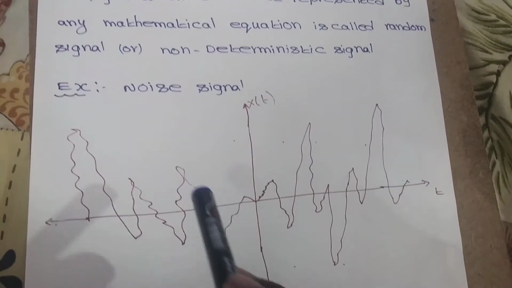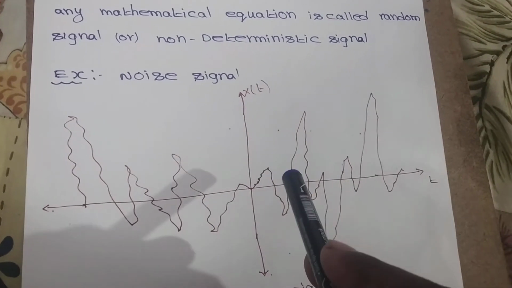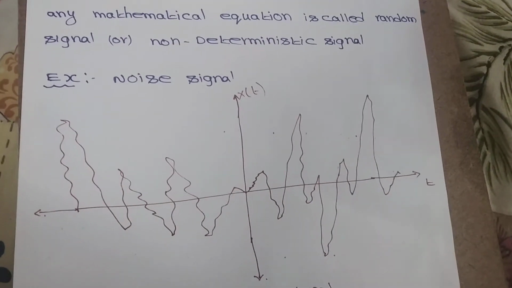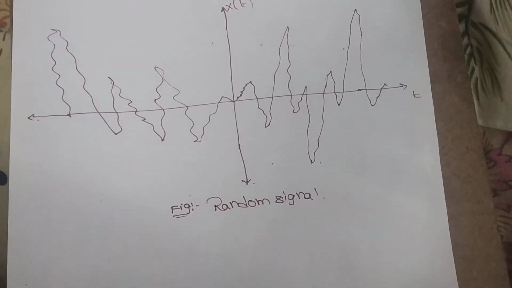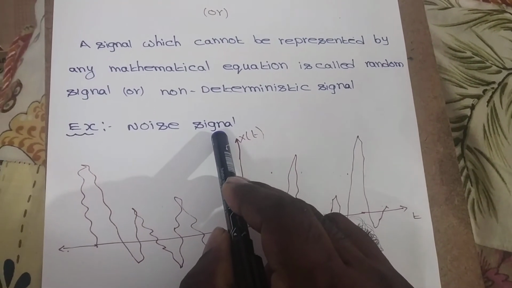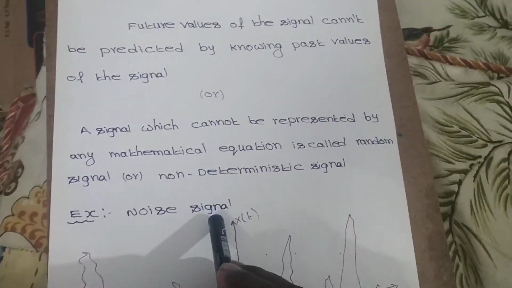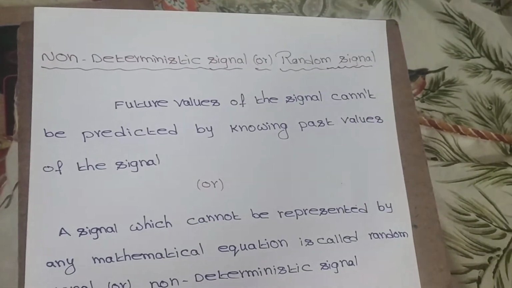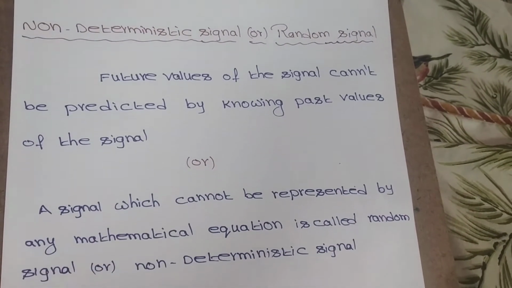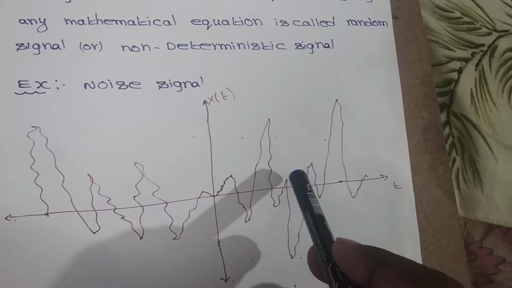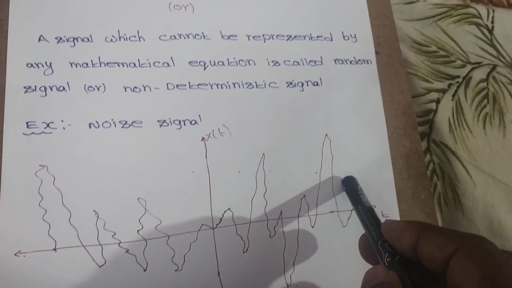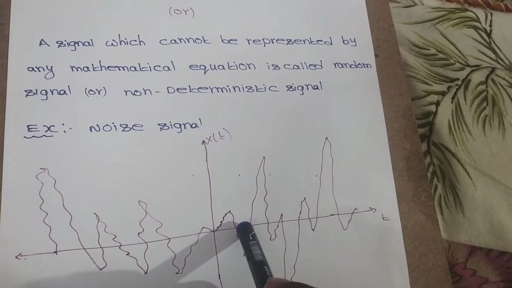This is the noise signal. This is a figure for a noise signal. Here we cannot predict the future values by knowing the past values. An example for a non-deterministic signal is the noise signal. The definition for a non-deterministic signal is: future values of the signal cannot be predicted by knowing past values of the signal.